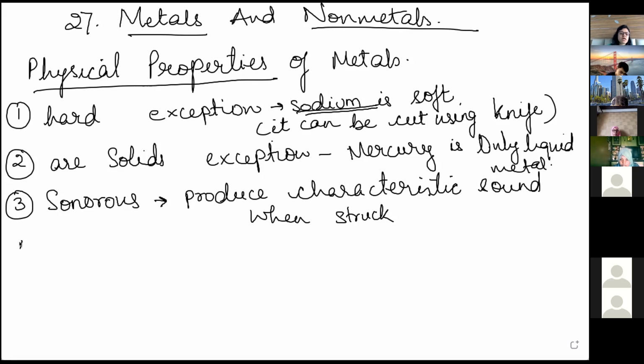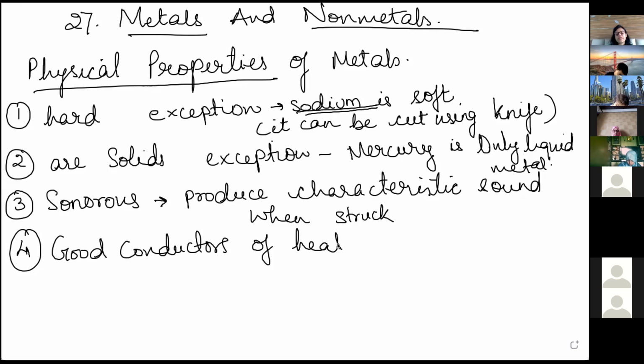Example is your school bell. Then they are good conductors. All metals are good conductors of heat and electricity both.